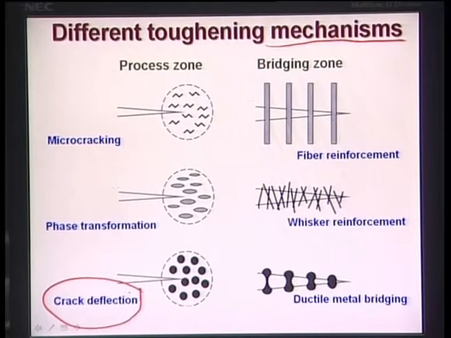Number one is crack deflection. In particulate reinforced ceramics, for example, this is one particle, and this is a capital N number of particles. Examples are alumina, zirconia particulate reinforced ceramic composites. Here zirconia, for example, is the second phase, and you have a crack here. This crack will tend to propagate, but since there are a number of particles on its path, how will the crack propagate? Cracks will be deflected around the particles, and they will go like that.